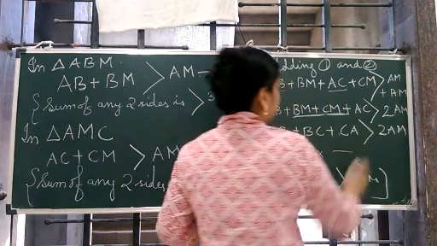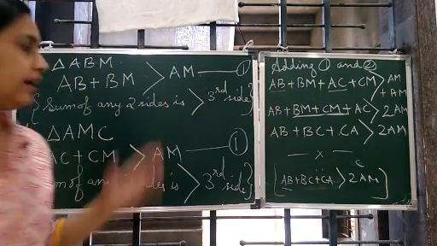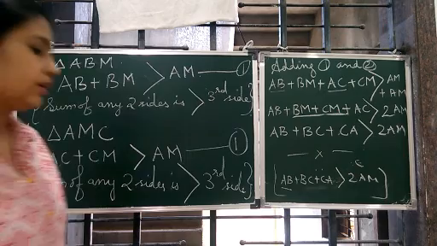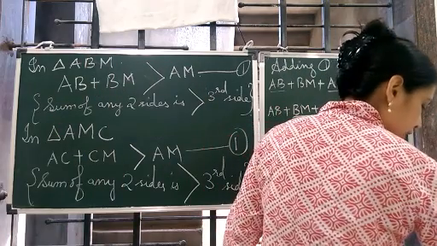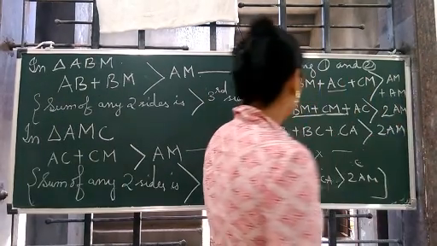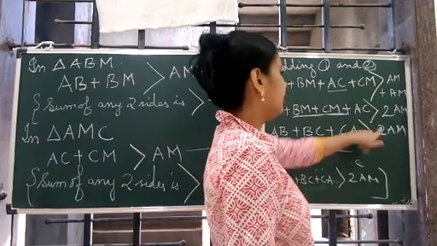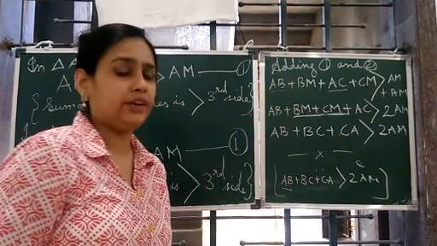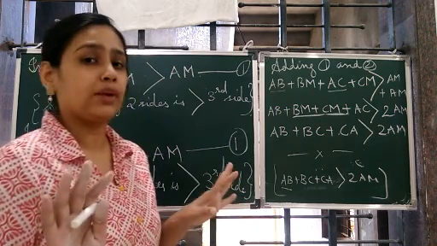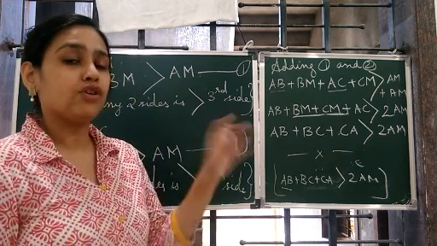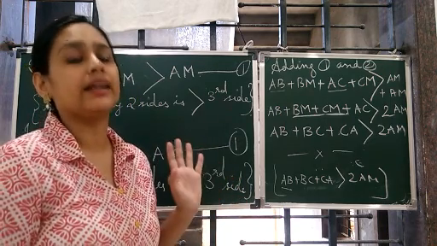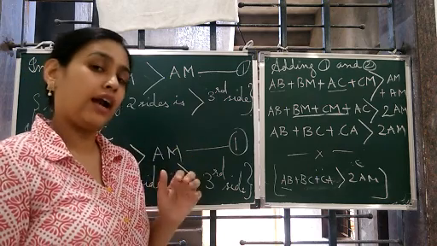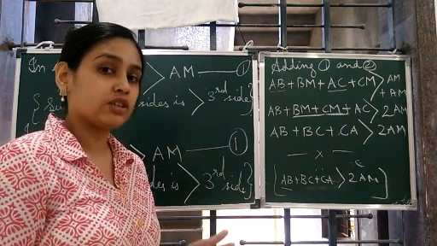Yes or no? So we see that we have proved कि AB plus BC plus CA is greater than 2AM. तो हमने क्या किया? What did we do? We have used the property. Which property? Sum of two sides is always greater than the third side. And कैसे पता चला that we have to use this property?